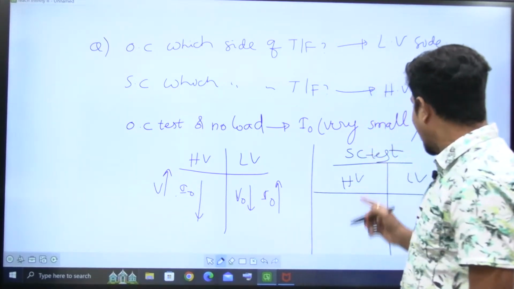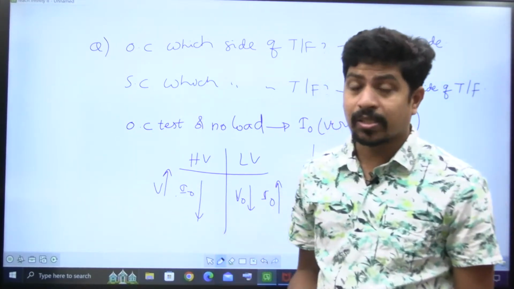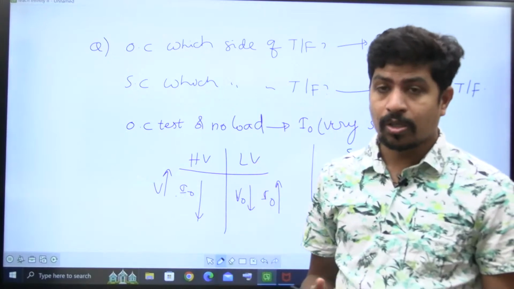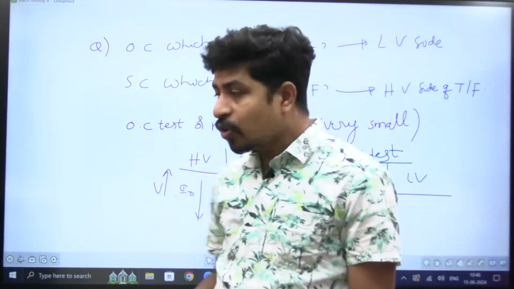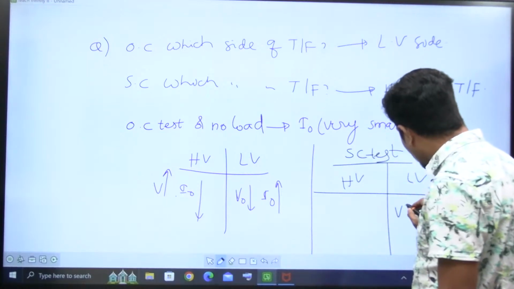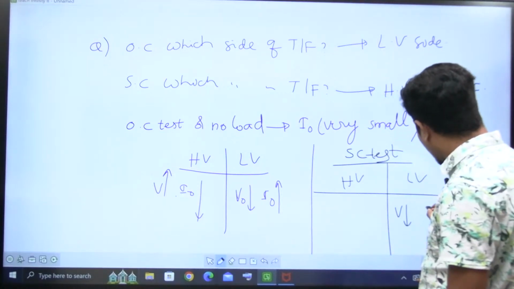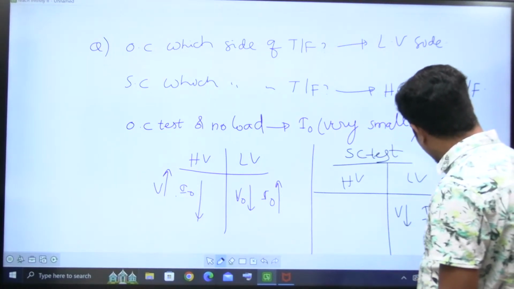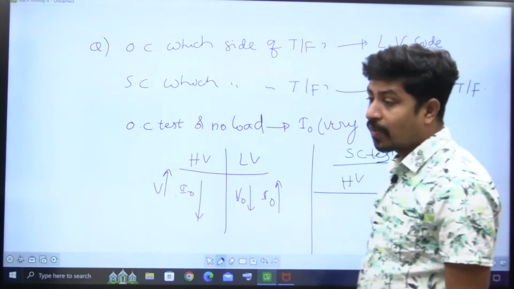Observe. SC test, short circuit test, means you are short circuiting the load. If you conduct it on the LV side, as voltage is less, in a short circuit test the current is already very high, so the current is going to be further high. Winding may damage.